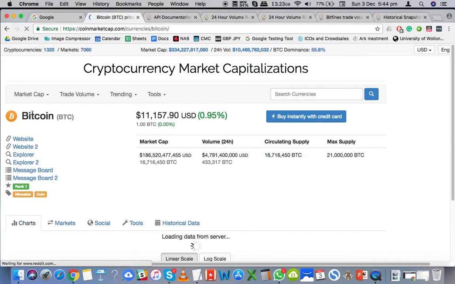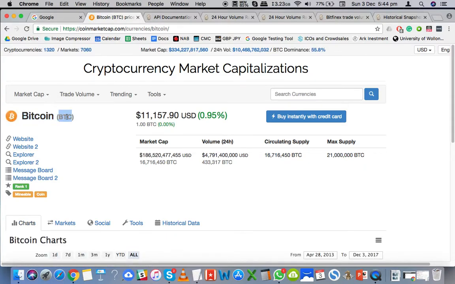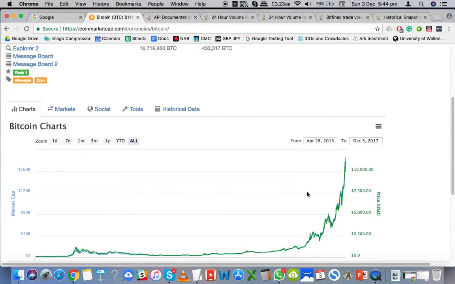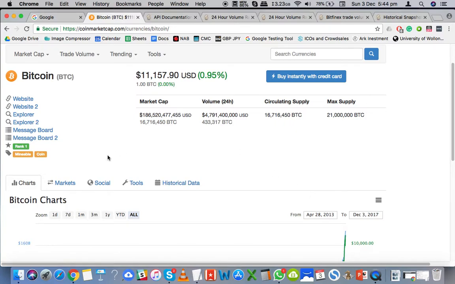Of course the name and the symbol, and then the price, market cap, the volume, circulating supply, and max supply. Okay, and apart from that, there is another table.